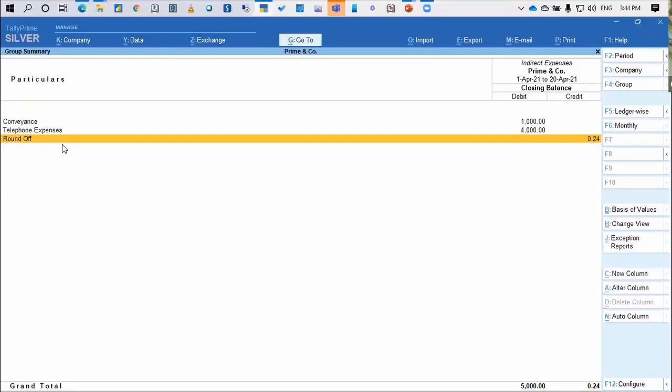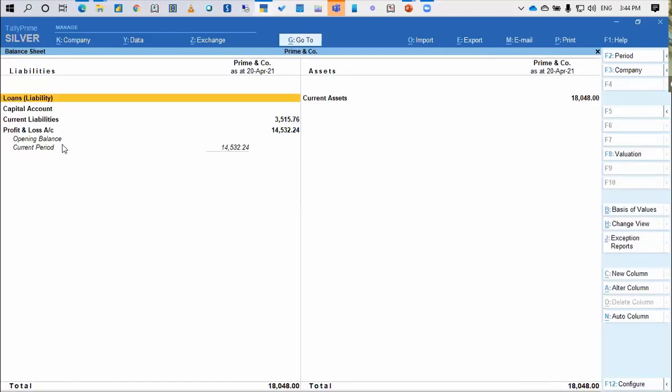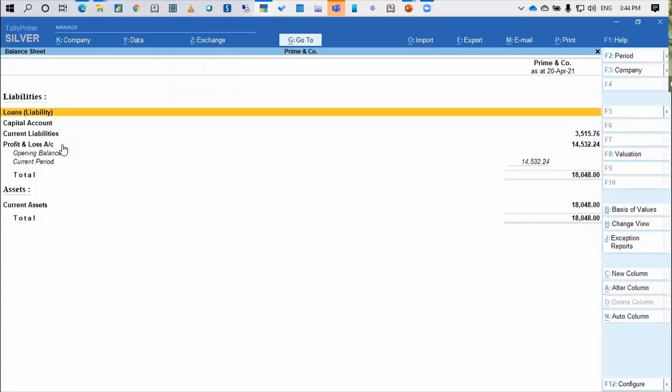So this way, you can actually design your profit and loss and balance sheet to look the way you want. And one more thing, this sort facility is available per company. So you can do it for your client also, or for your own company, or a different balance sheet format and P&L format in a different company also. It is all up to you. All right.